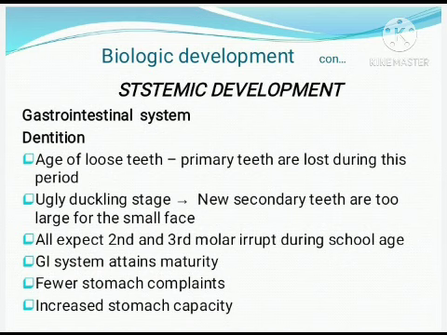Then, second is the increased stomach capacity. As the weight increases, the stomach capacity also increases. So in the GIT, it is an age of loose teeth and the ugly duckling stage. In dentition, almost all secondary teeth except the second and third molars erupt. The GI system attains maturity, there are fewer stomach complaints, and the stomach capacity increases.